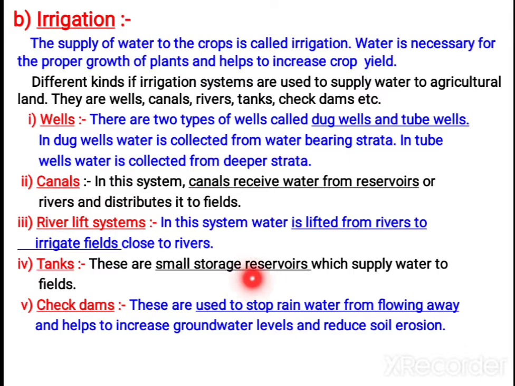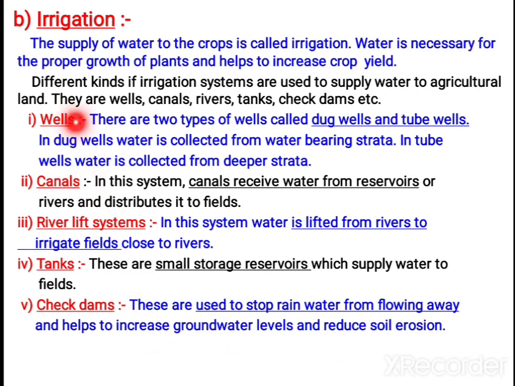Then tanks, which are small storage reservoirs. We store water whenever we get water supply or during rains, and from the reservoir the water can be used. That is tanks. Then check dams. They are used to stop rainwater from flowing away, and by means of dams we can store water. Dams also help to increase the groundwater level, and they reduce soil erosion. These are the other uses of dams.